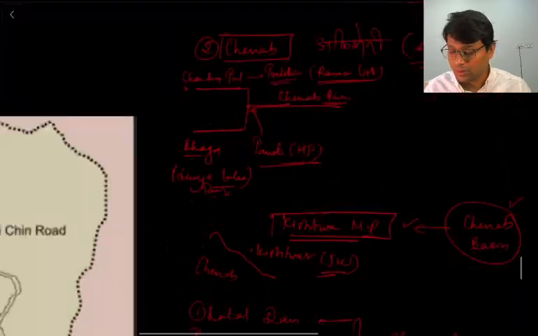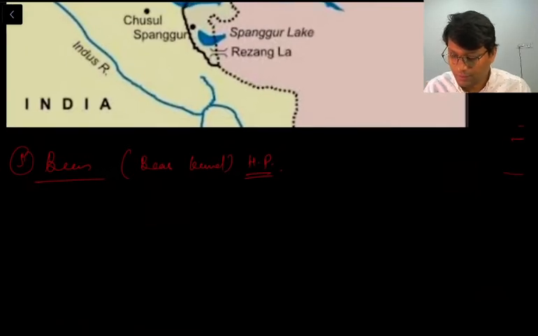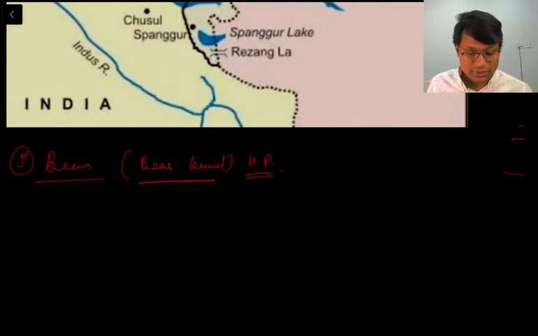Fine. So about Beas, it originates in Beas Kund in Himachal Pradesh. There is a town of Manali, I guess, along the Beas river, but I'll further confirm it. Right now I am not very sure regarding Manali.